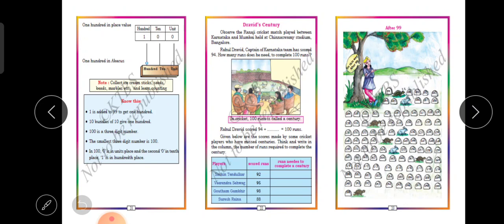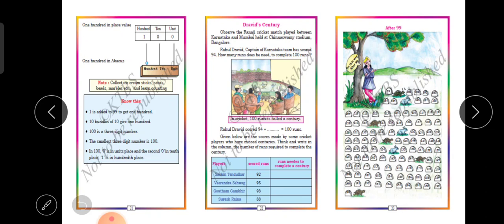Exactly 6. 95, 96, 97, 98, 99, 100. So, 6 runs he has to take. Like that, they have given Sachin Tendulkar, Sehwag, Gautam and Raina. So, 92, how many runs are needed to complete a century for 92?